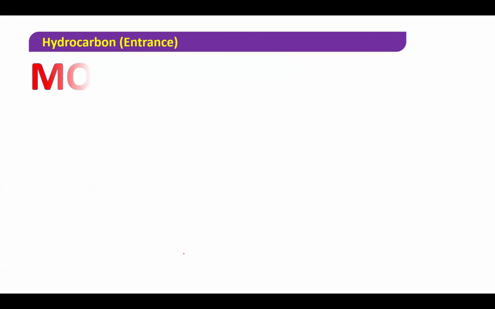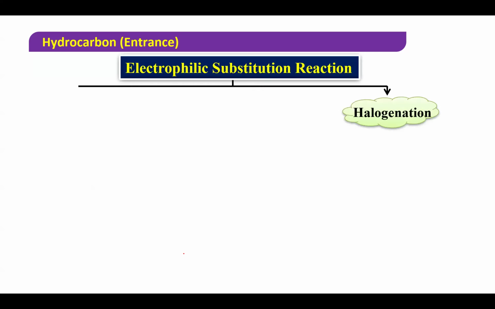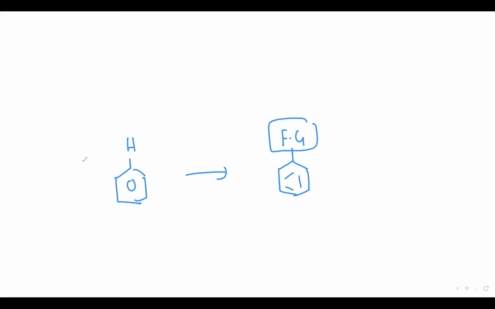So now let us do the first reaction, halogenation. What is electrophilic substitution reaction, beta? First of all, I'll tell you. Whenever hydrogen is replaced from the benzene ring by any new functional group, can you see? Here the hydrogen disappeared or not? A new functional group came in place of hydrogen or not? So we call it electrophilic substitution.